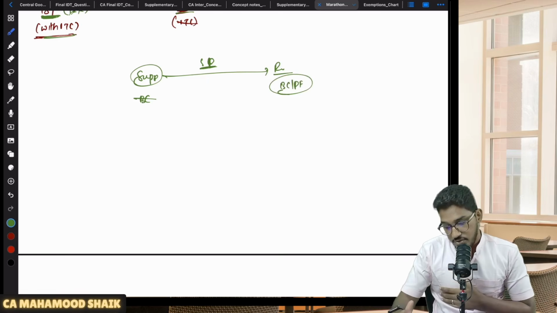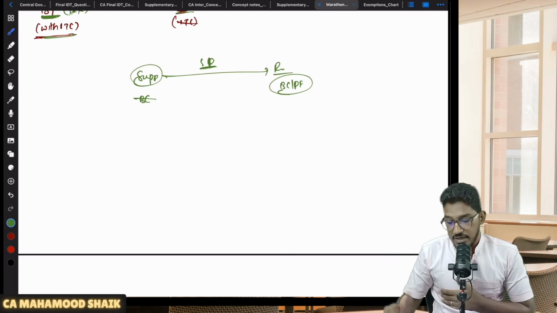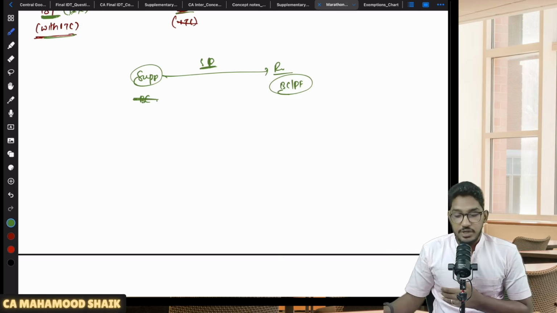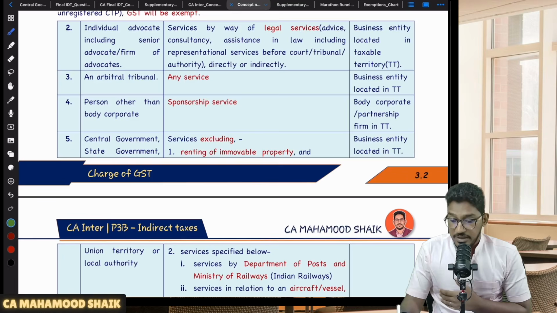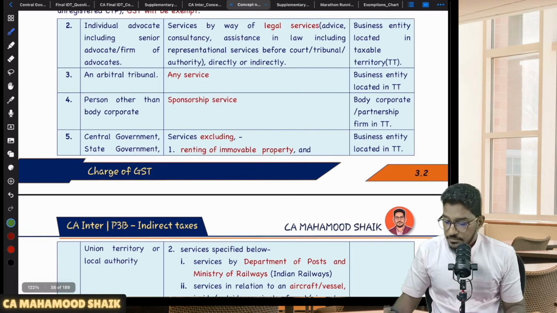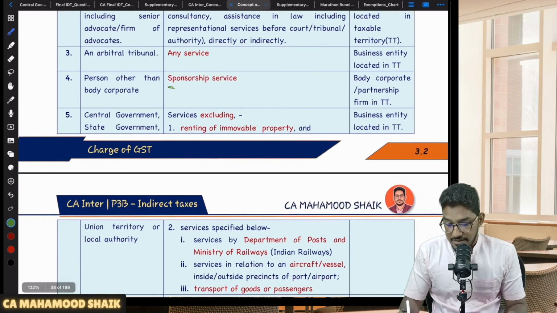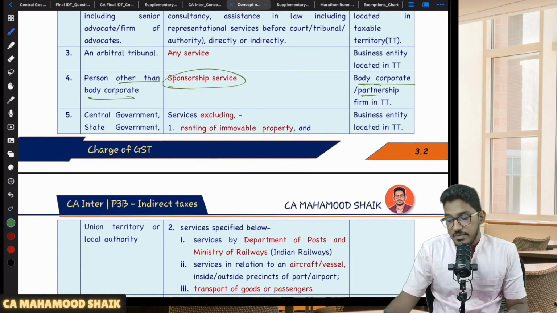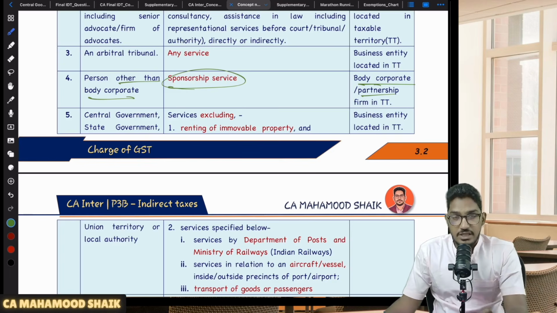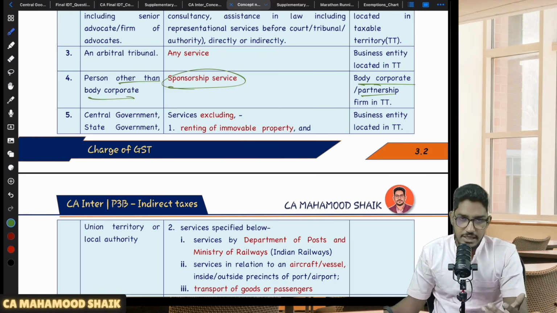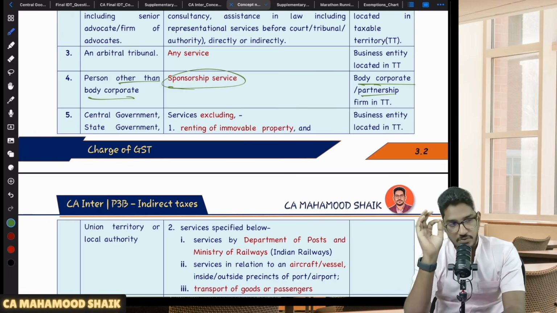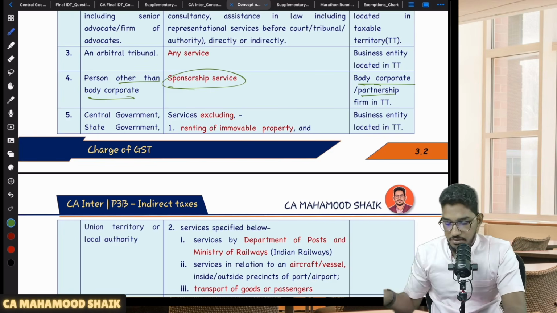So in case of sponsorship services, when will RCM become applicable? The supplier should be other than a body corporate, and the recipient must be a body corporate or partnership firm. If these conditions are fulfilled, then RCM will become applicable. So that's what I say here: sponsorship services, supplier should be other than body corporate, recipient must be a body corporate or partnership firm located in the taxable territory, then RCM will become applicable. Sponsorship services is an important area. Many a times we find questions on sponsorship services, so please be careful about it.